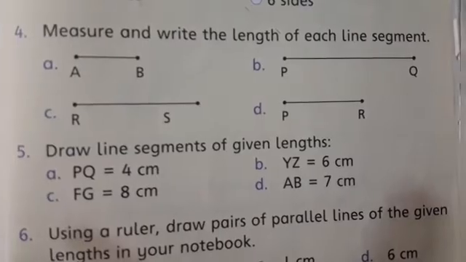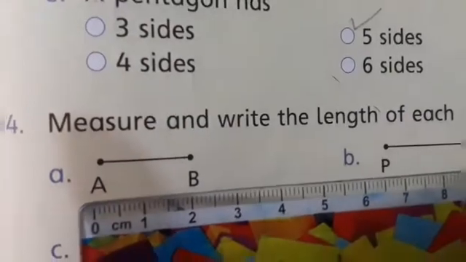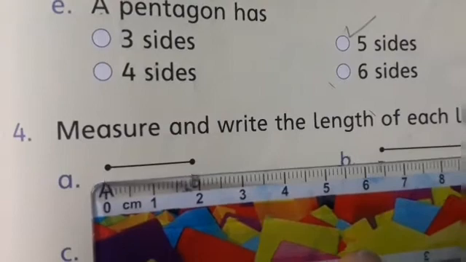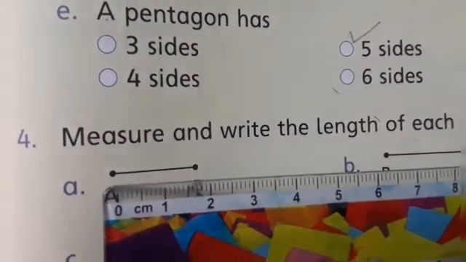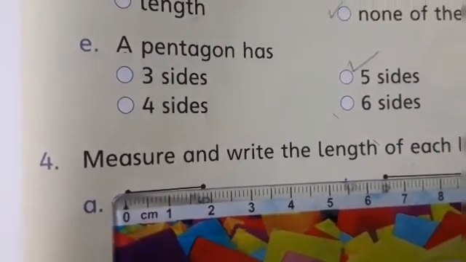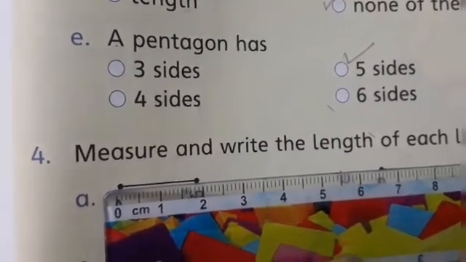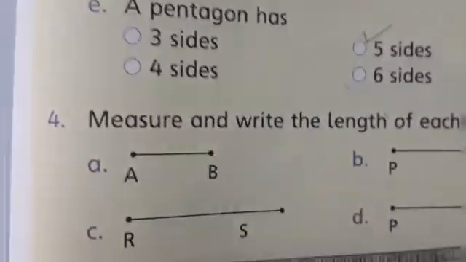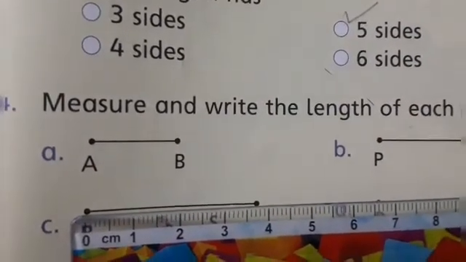So students, now take a scale and with the help of scale you will put this 0, the line of the 0, you will put it on the first point, okay, here, and then you will observe what is the length. Okay, so what is the length? 2 centimeter.